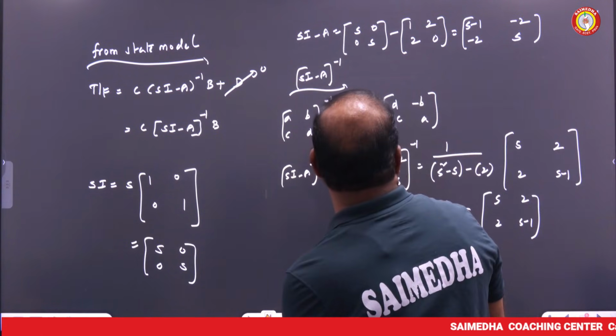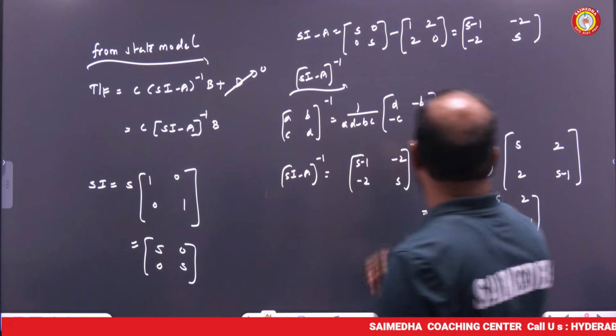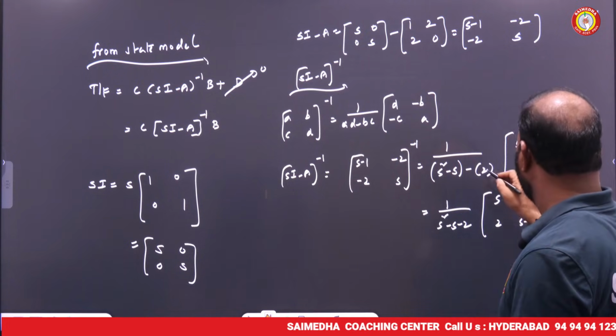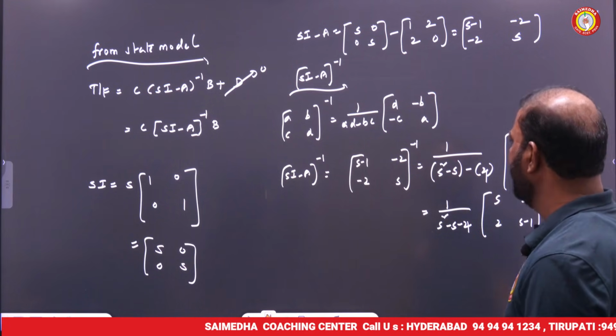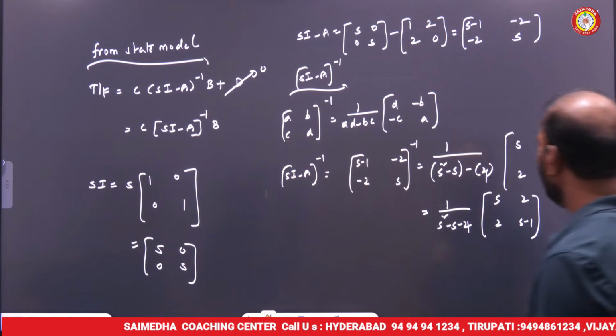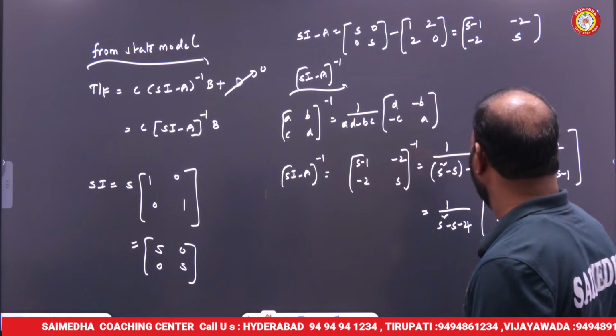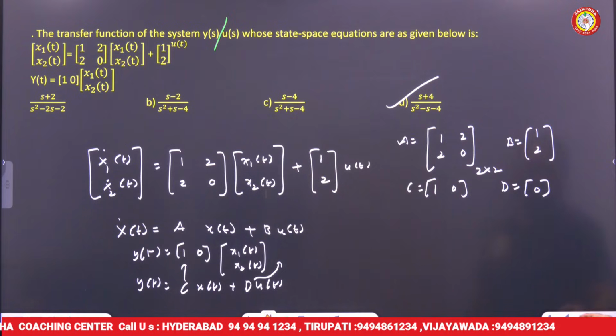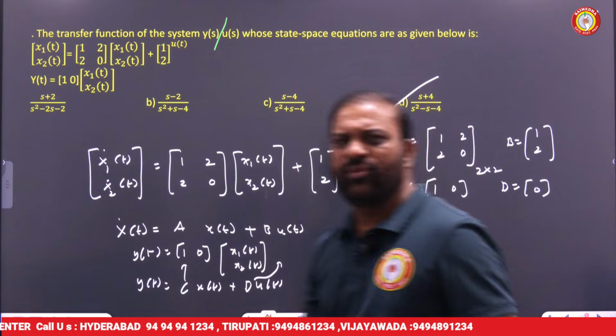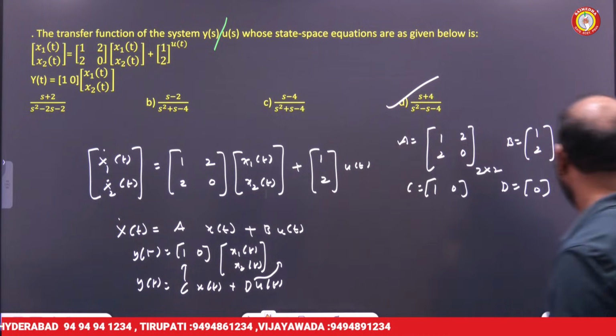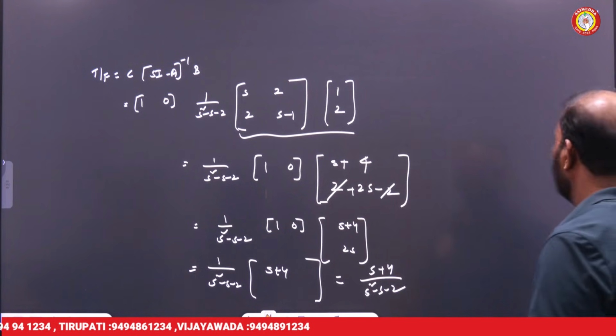See here, 1 by s square, here, s minus 1 into s square. So this is 4, right? Please, this is 4. This is 4 only, right? Here, minus 2 into 2, 1. So s square minus s minus 4. Yes, s plus 4 by s square minus s minus 4. That is the right answer. Right, let's see the next question.